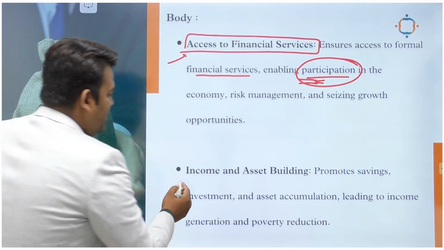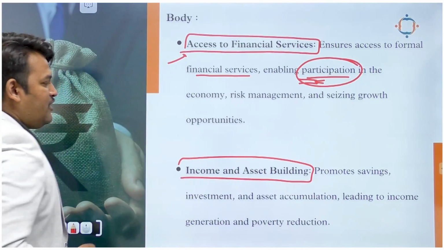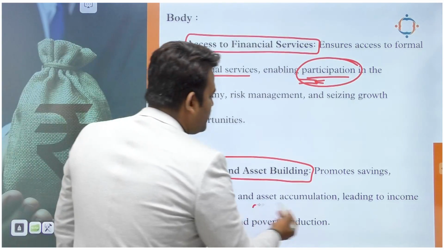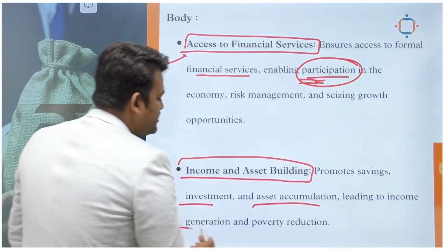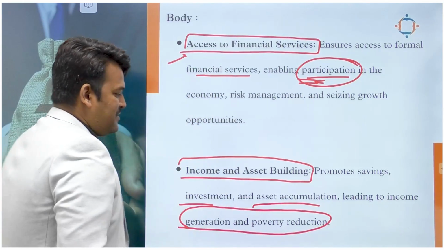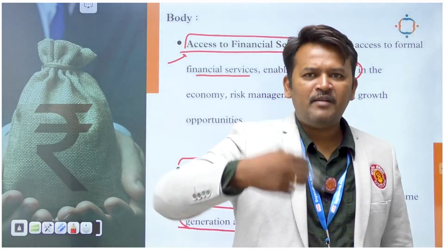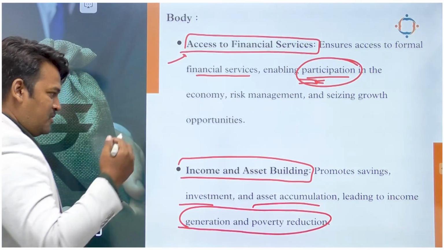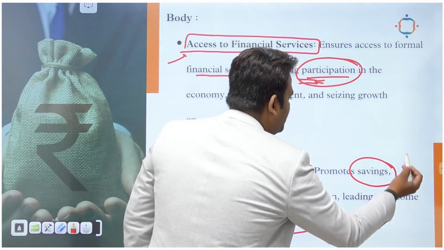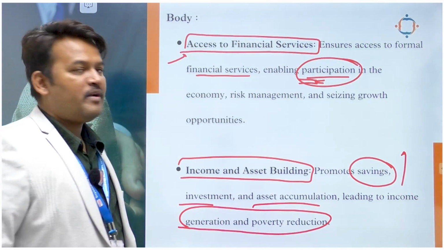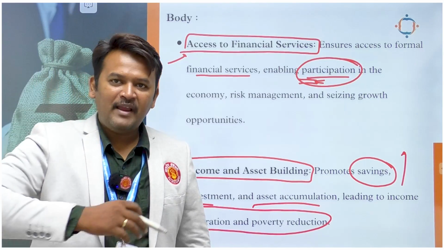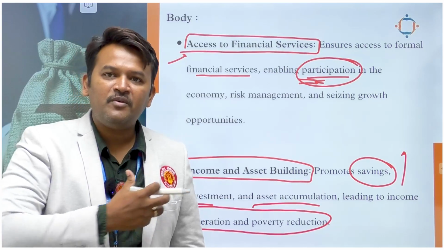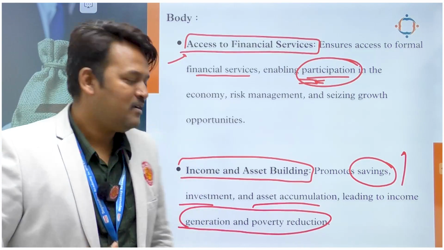Second point, income and asset building. Inclusive growth will promote savings, investment, asset accumulation, leading to income generation and poverty reduction, right? People will get more money. Simple fact, people will get more money. So they will increase their saving rate. Due to increased saving rate, there will be more money available with the banks. So banks can lend more. Banks will create more assets, and this will overall increase our economic size, right?